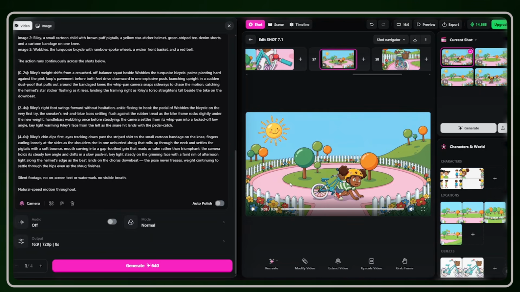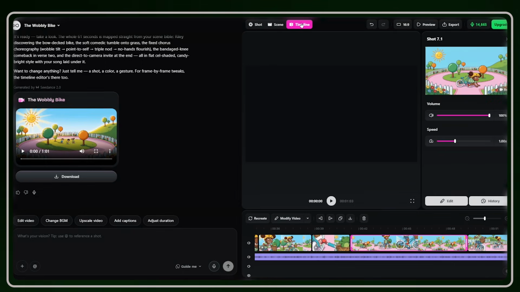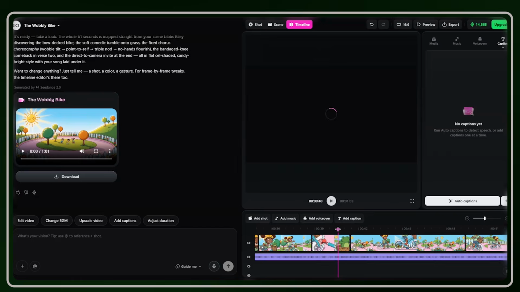And when your scene is regenerated, go back to the timeline and you see it added here. Play the song and see how everything looks.